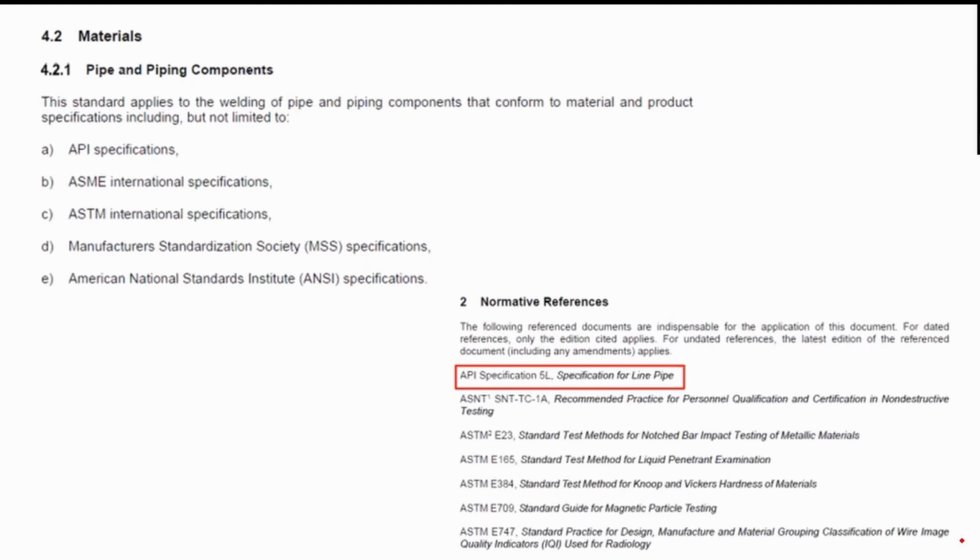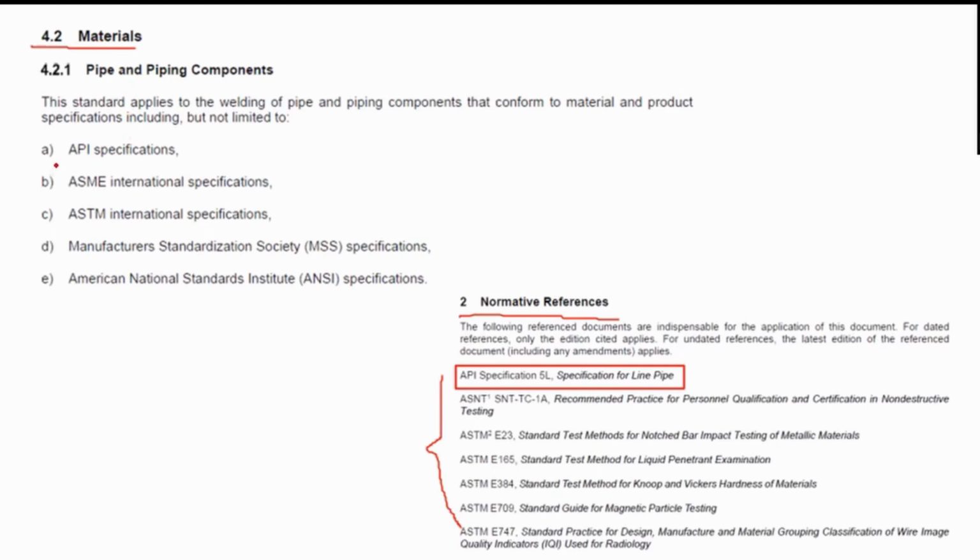Remember, every standard has normative references, wherein it refers to other standards as well, as you can see listed here. Now, in API 1104, some of those standards are referred to in the material section, which is 4.2, wherein API 1104 refers to the pipes and piping components referred to in the standard.